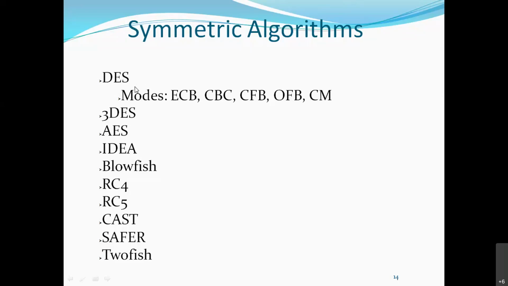So many permutations and substitutions are done, so DES itself is a complicated algorithm. And again in double DES and triple DES, the DES algorithm is made more complicated to increase the security. As I told, DES was secure, but it has faced so many attacks. That's why the security level is increased again. So double DES means one more layer of DES is added. Triple DES means one more layer of security is added. So they made DES more and more complicated for the intruder to intrude into the algorithm, to hack the data, to hack the information.